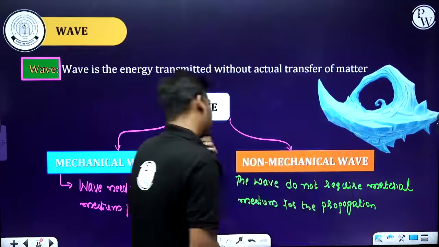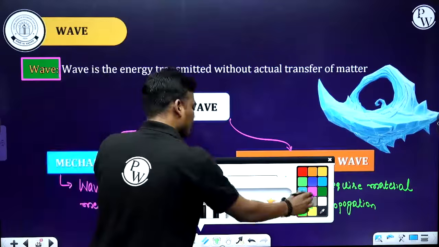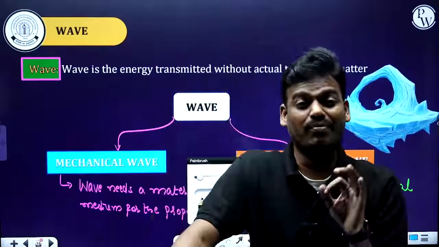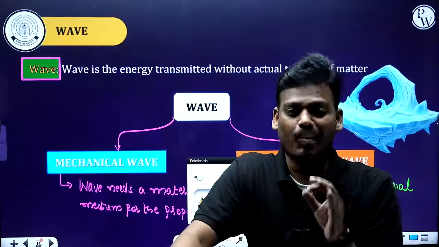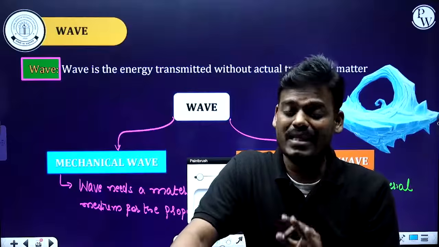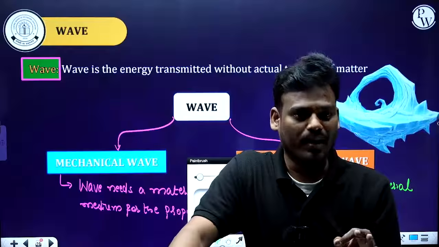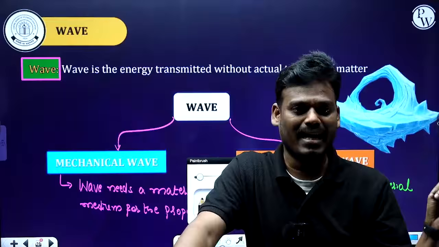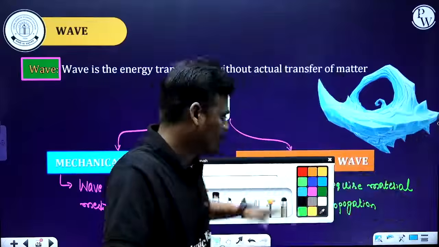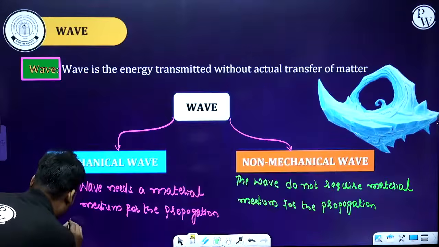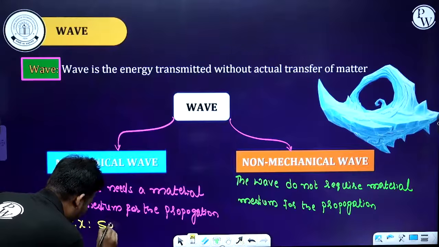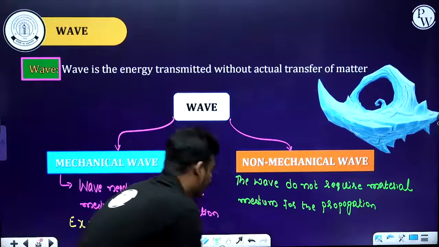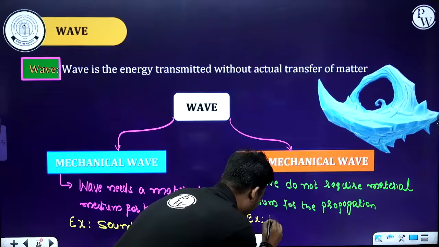So, examples for mechanical and non-mechanical wave. Example, sound. Sound is a form of energy, and sound is propagated in the form of a wave. And this wave requires a material medium to propagate. Maybe it is solid, maybe liquid, maybe gaseous state. Already we have seen the examples also. Example of mechanical wave is the sound wave. And example for non-mechanical wave is light.